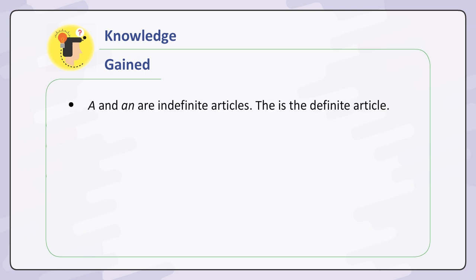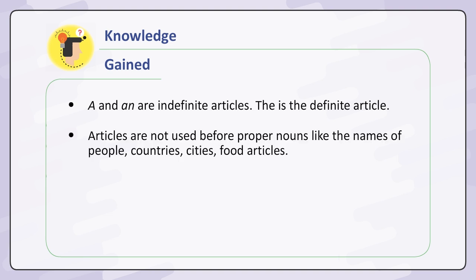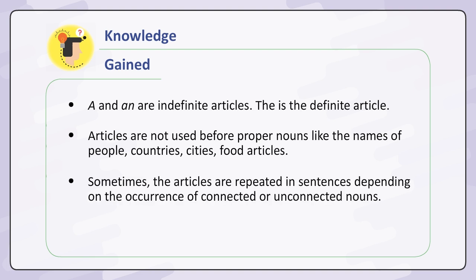Knowledge gained. A and an are indefinite articles. The is the definite article. Articles are not used before proper nouns like the names of people, countries, cities, food articles. Sometimes the articles are repeated in sentences depending on the occurrence of connected or unconnected nouns.